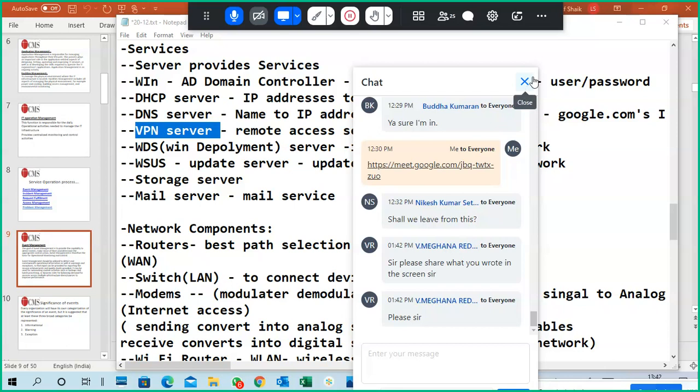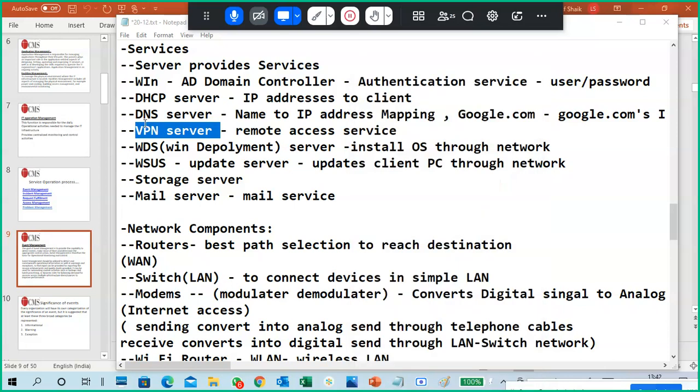Yeah, I will share this one. I will share this notepad. Don't worry. Okay, I will share this notepad.